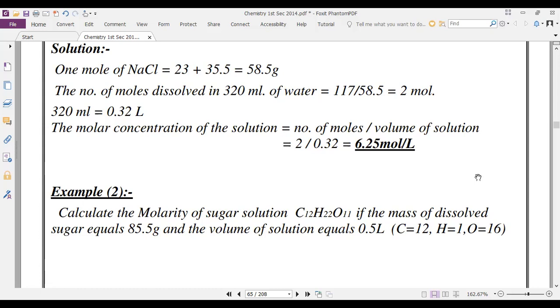Molar mass of sugar. Okay, wait. You must take into consideration that C equals 12, H equals 1, O equals 16, right? Right.